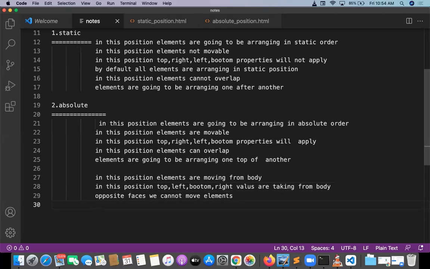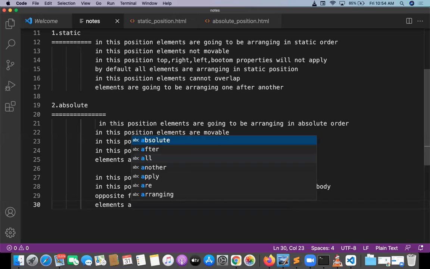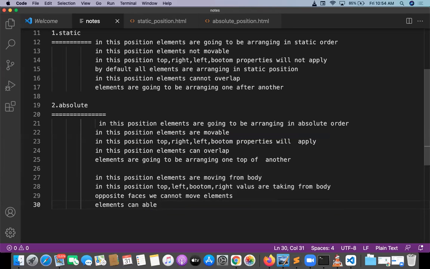But what are the possibilities? Only from corners. Elements can able to move from corners. Just try to understand. If you want to move with two values, single value will apply. When I am giving two values like opposite faces, that is not possible. Okay, what are the possibilities?